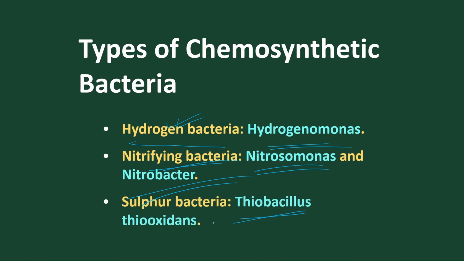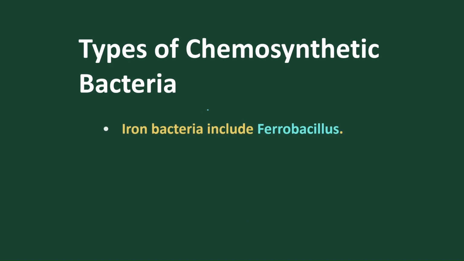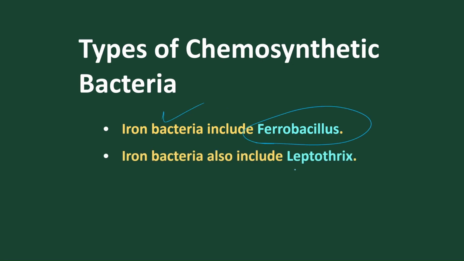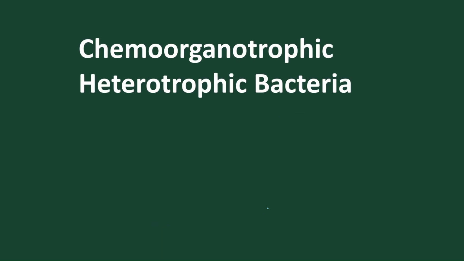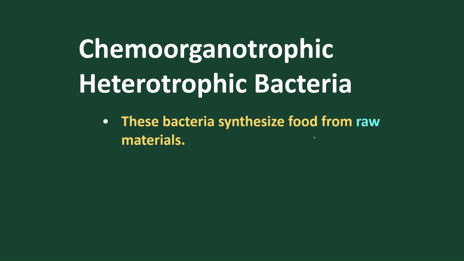Sulfur bacteria: Thiobacillus and Thiooxidans. Iron bacteria: Ferrobacillus, and iron bacteria are also called Leptothrix. So these are certain examples of chemosynthetic bacteria, and these bacteria obtain energy from oxidation reactions of inorganic compounds.